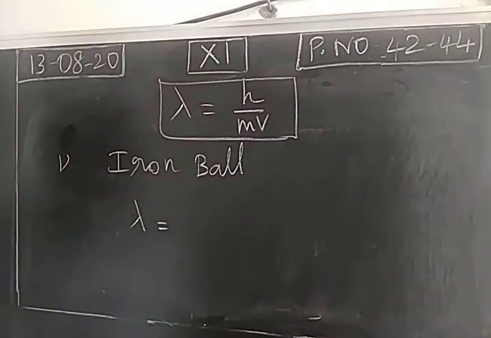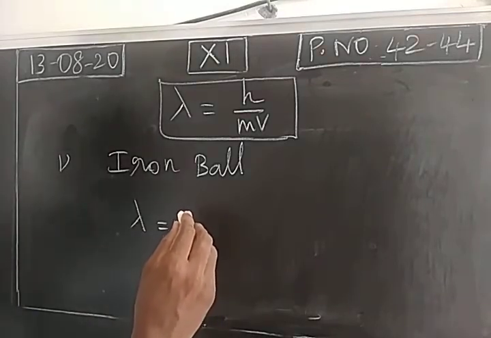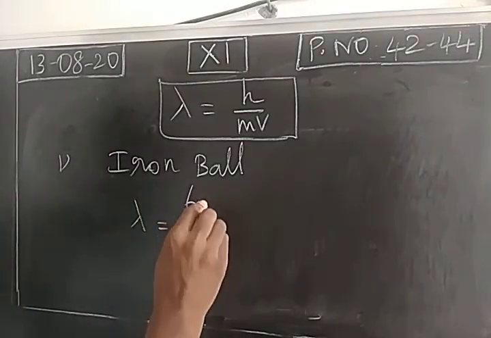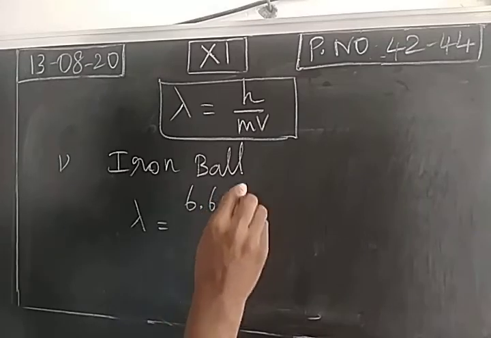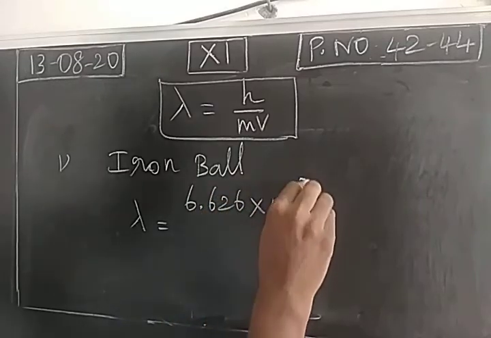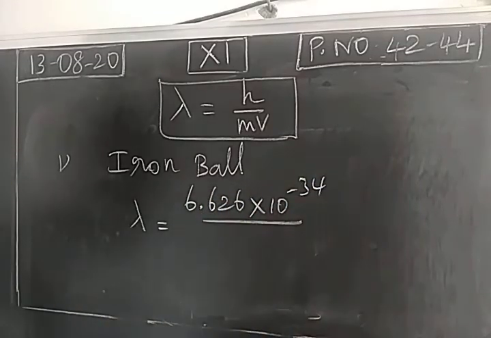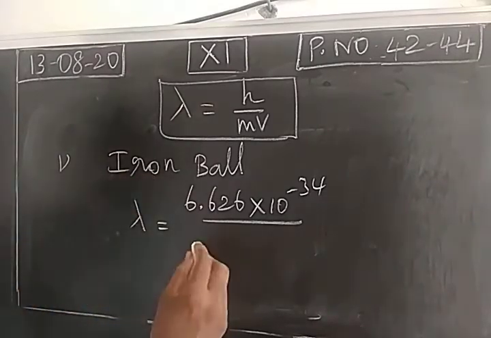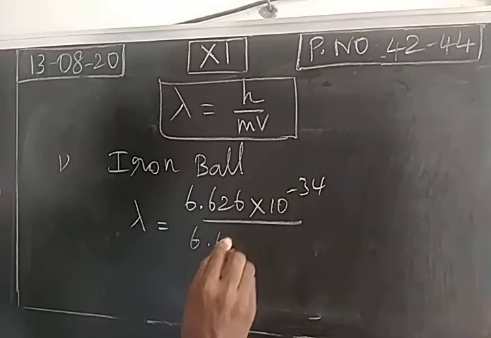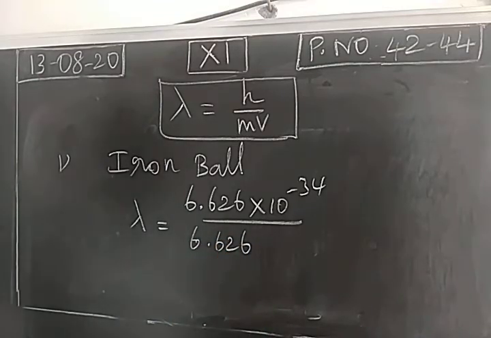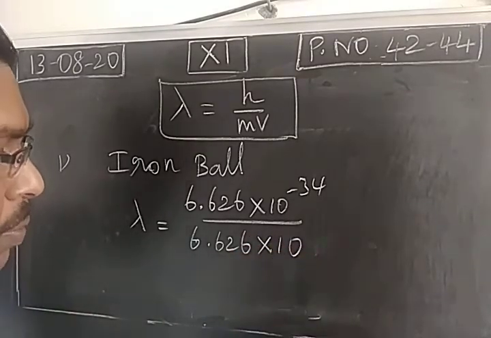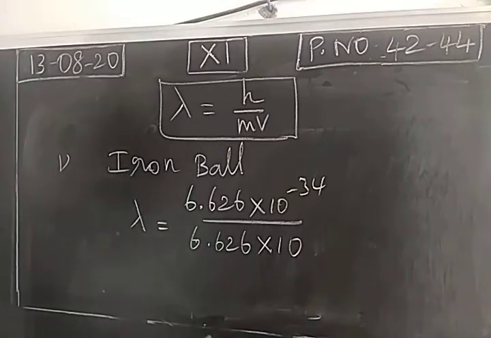Lambda is equal to h by mv, Planck's constant value 6.626 into 10 power minus 34 joule second. Then the mass of this iron ball is given as 6.626 kilogram, and it is traveling at a velocity of 10 meter per second, right?